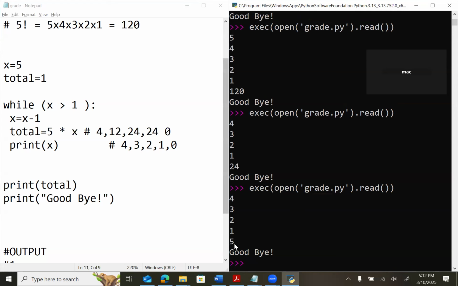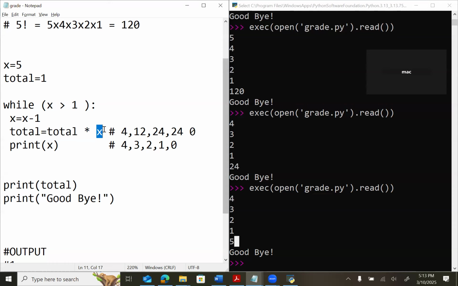We got 5. I want that when you multiply this one, x should be 5 the first time. If x is 4, we should multiply by 4.